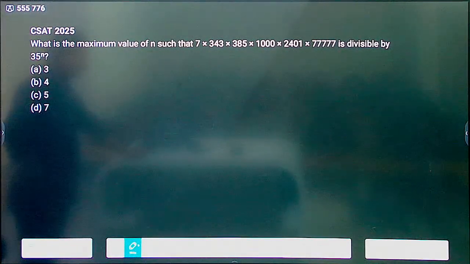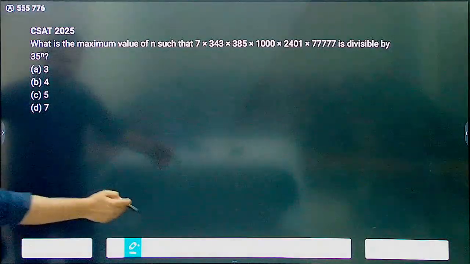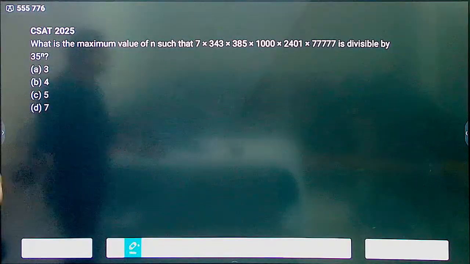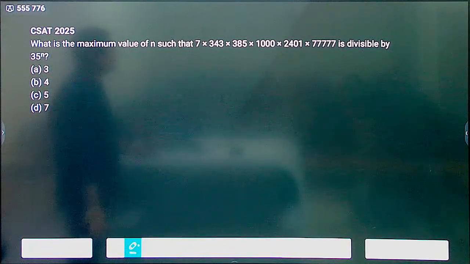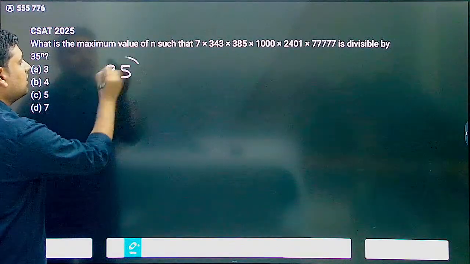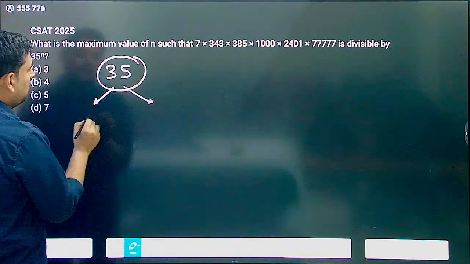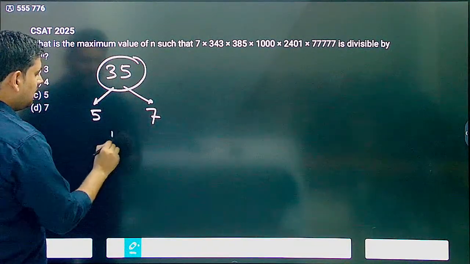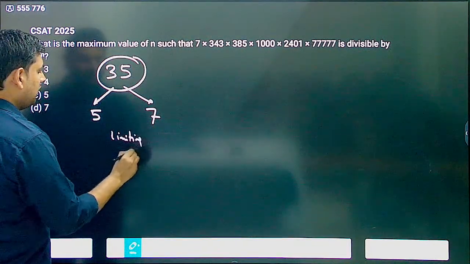Again, what do you think? 35 power n? Correct. This is not like trailing zeros. This is using the core concept of composite numbers. Composite power n will be exactly the same. So 35 means what? You are looking for 5 and 7. Whichever is the limiting case will decide.